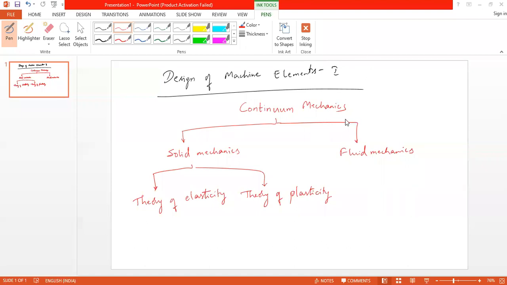Okay, now on the screen you can see how the design of machine elements will fit in continuum mechanics. Continuum mechanics is a broad area which deals with mechanics, and it is subdivided into solid mechanics and fluid mechanics. Solid mechanics is further divided into the theory of elasticity and theory of plasticity, and the design of machine elements will come under theory of elasticity.